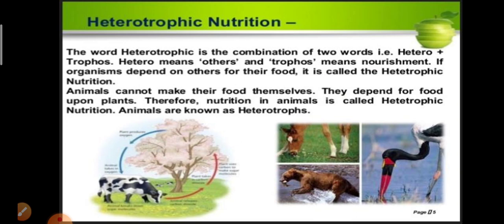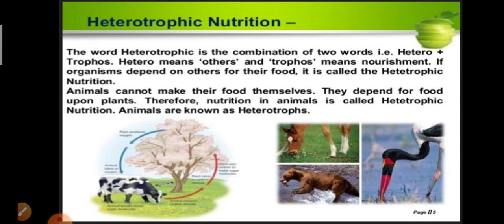Heterotrophic nutrition. Here, as with autotrophic, the word heterotrophic is split into two words, that is hetero and trophos, where hetero means others and trophos means nourishment. Hetero means others, trophos means nourishment. If organisms depend on others for their food, then the organism is called a heterotroph and the mode of nutrition is called heterotrophic nutrition.